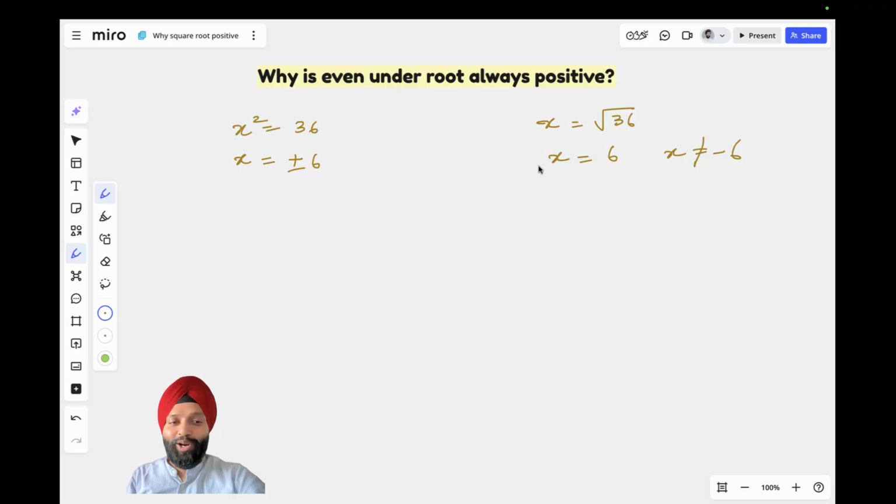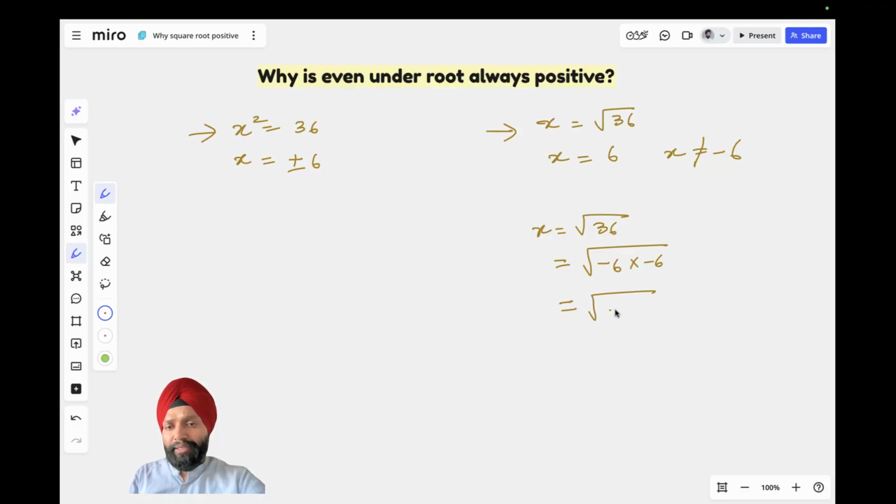This causes a lot of confusion to a lot of people because in their minds, this and this mean the same. So why do we have different things there? In this case, x can be plus or minus 6, but in this case, x can be only 6. And then some who are a little mathematically savvy also reason out that, well, why can't I write that x is equal to root 36? So root 36 can be written as minus 6 into minus 6. Minus minus will cancel out, so eventually I'll get 36.